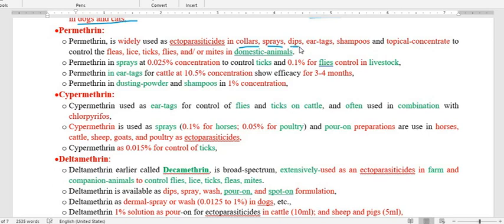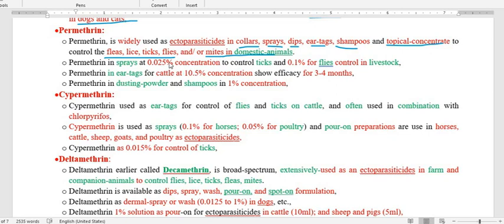Then dips, where we have to dip the animal in the dip. Then ear tags, shampoo, and topical concentrate to control the ectoparasites we mentioned earlier: fleas, lice, ticks, flies, and mites in domestic animals.